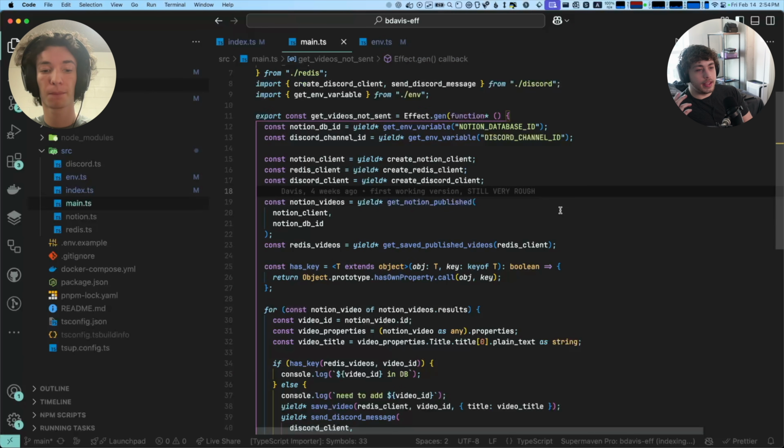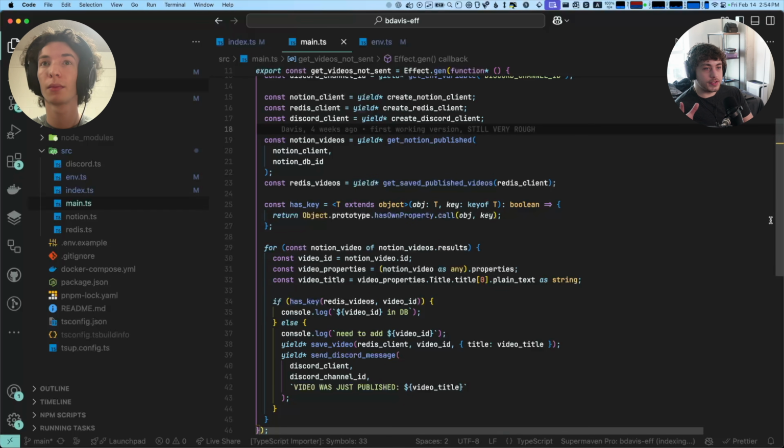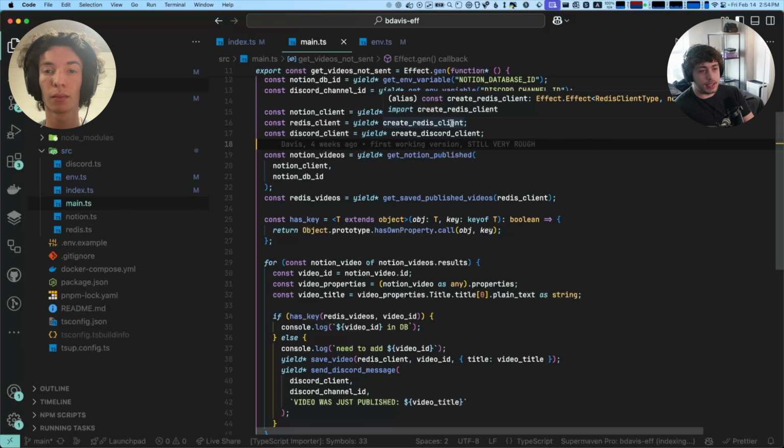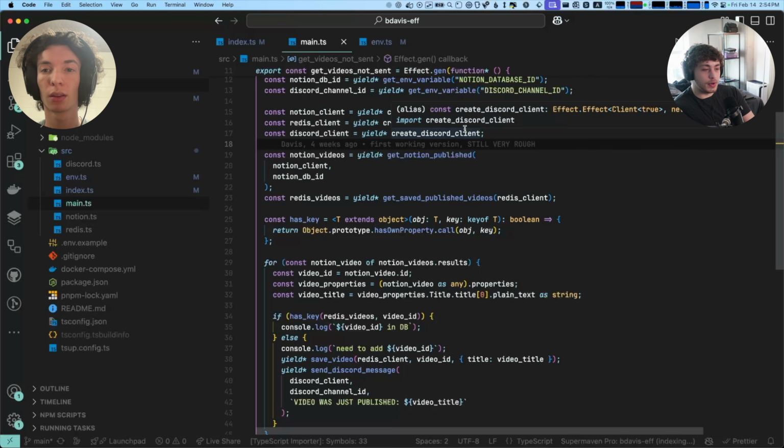Okay. So next I wanted to look at this big main function. Yeah, absolutely. I actually had very direct questions on this. So obviously, right up at the top here, I need to get the Notion database ID and the Discord channel ID. So I'm yielding an effect that we just looked at to grab those. Then I need to create my Notion, Redis, and Discord clients. First question for these 5 lines. None of these depend on each other. Is there a way to run those all at the same time? Even if we're going to break this structure, if you wanted to keep this structure, can you run multiple effects at once?